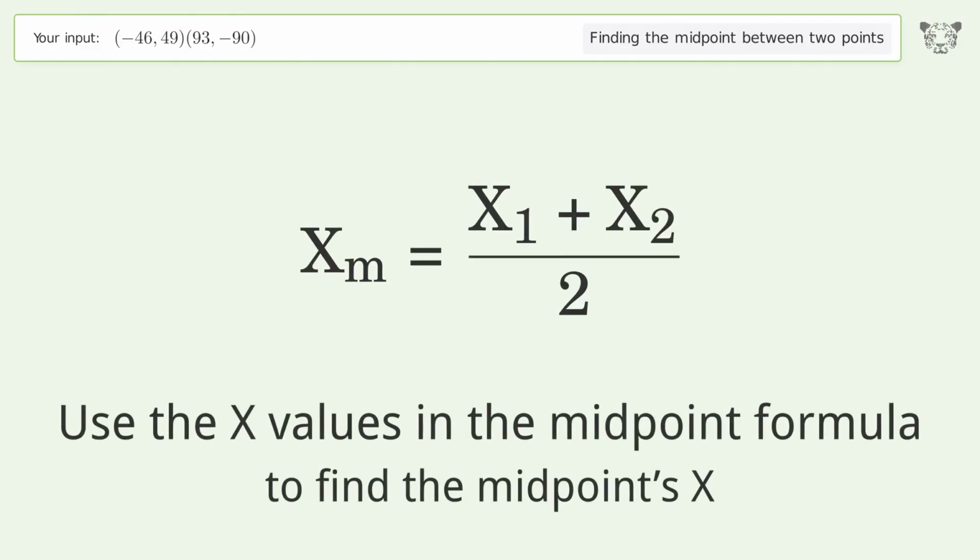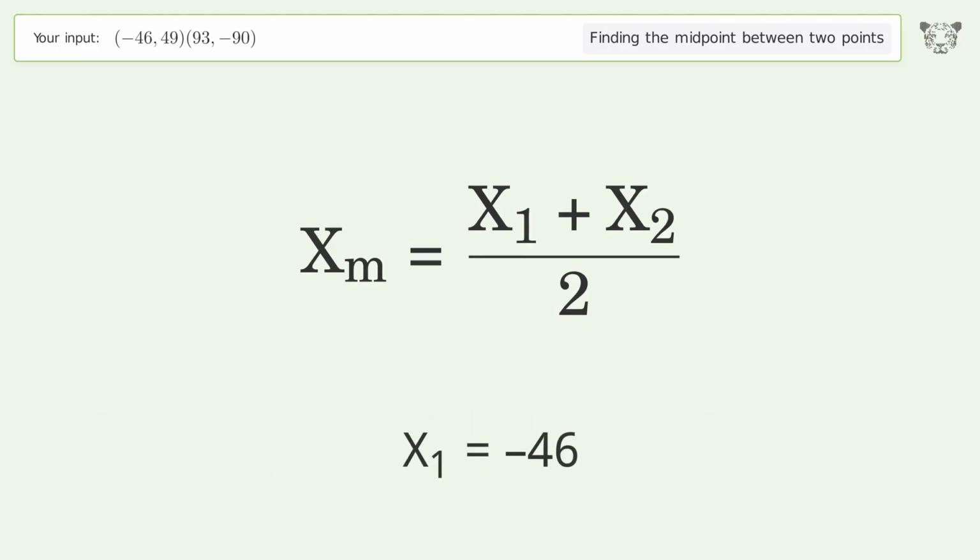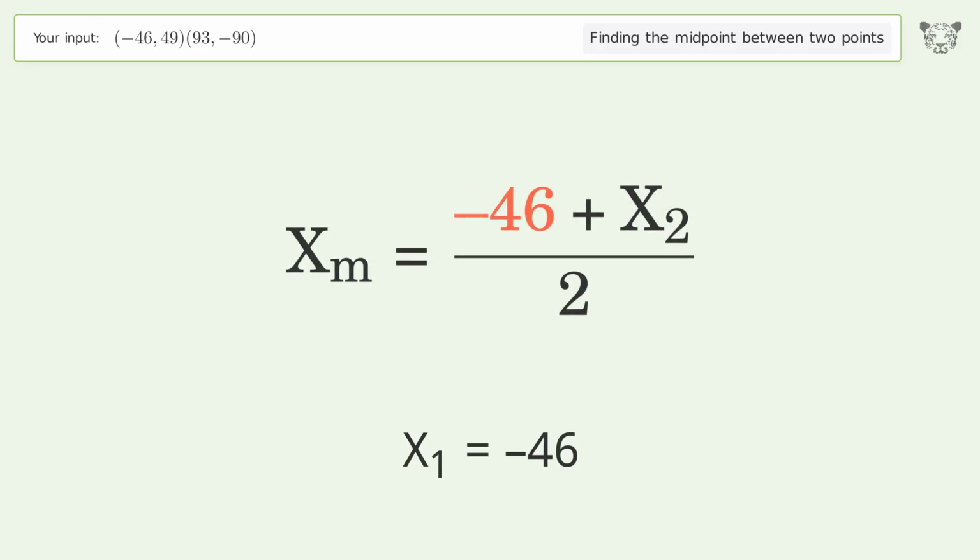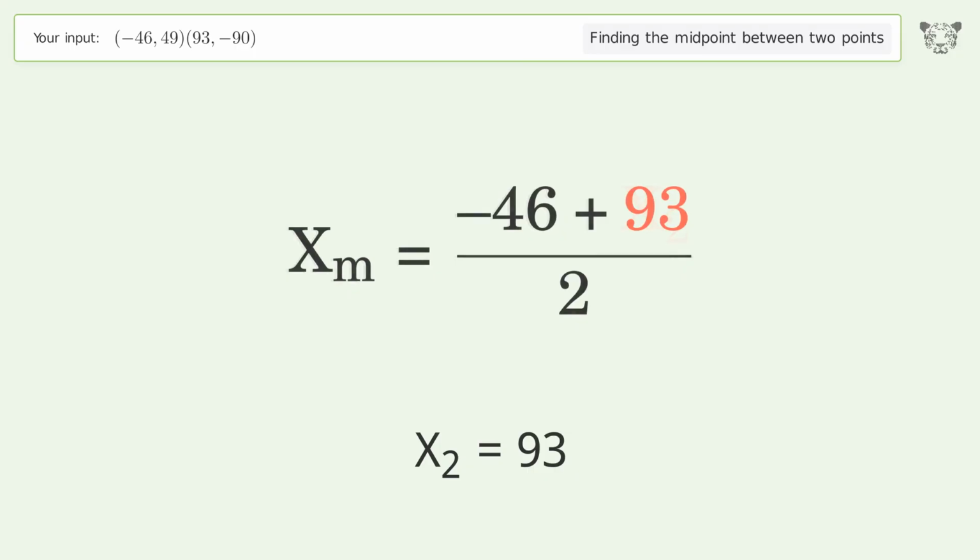Use the x values in the midpoint formula to find the midpoint's x. x1 equals negative 46. x2 equals 93. Simplify the arithmetic.